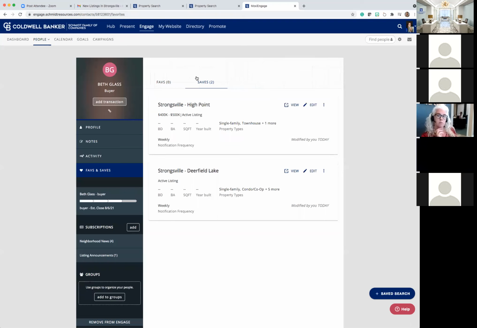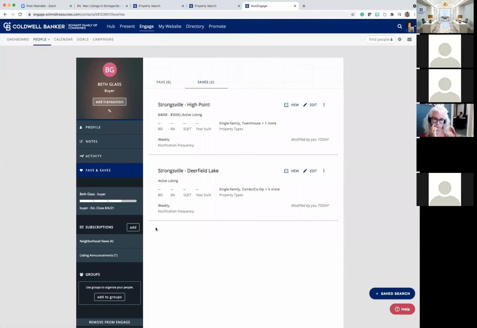These are searches. That means I made this search for her because she wanted to look at houses in High Point. So that's a search that went to her. I made an additional search for her that went right here, and it was for Deerfield Lake, which is a different community. So from the training standpoint, she was looking at two communities only, no condos, whatever the situation might be. And then this is what I made. When it syncs up here, it would be automatic if I used a different email than the one I just did. But the one I did is connected to my account I'm on, which means it doesn't show up right away for you in a training.